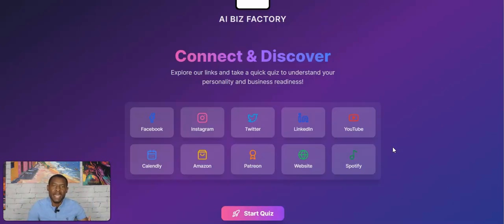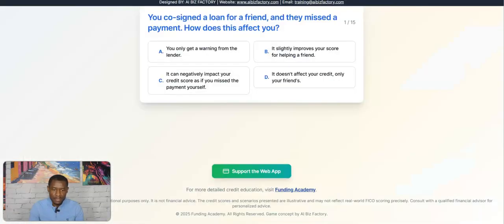I'm using my own domain, and you can, right? You can monetize it. Let me show you here. You can monetize it by adding your own PayPal account or your own PayPal link. So for example, if somebody clicks here, it will take them to a PayPal donate or support the app page, right? So they can support the app. So there's different ways of monetizing it, right? You can monetize your app, you can monetize all your apps.